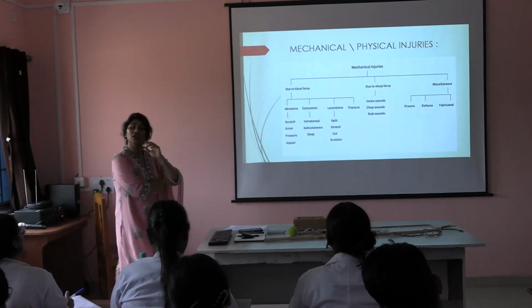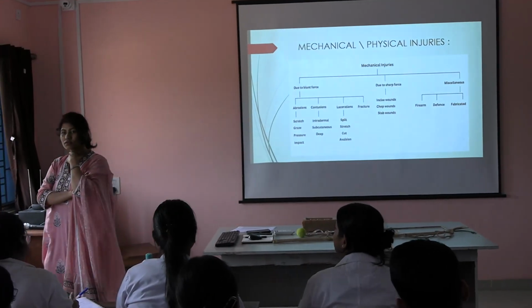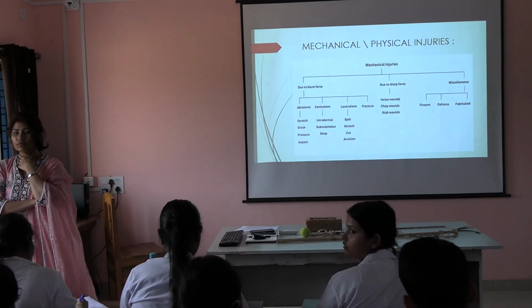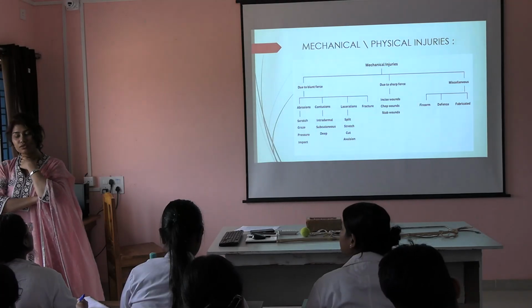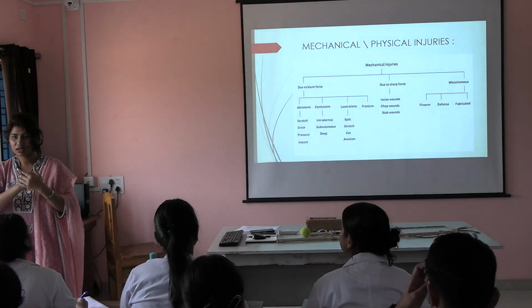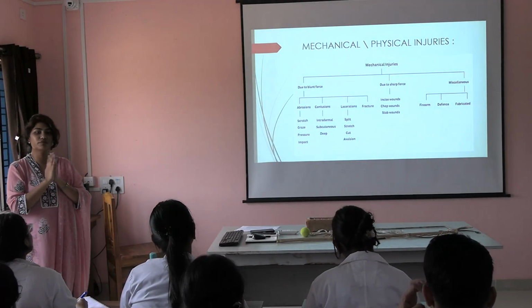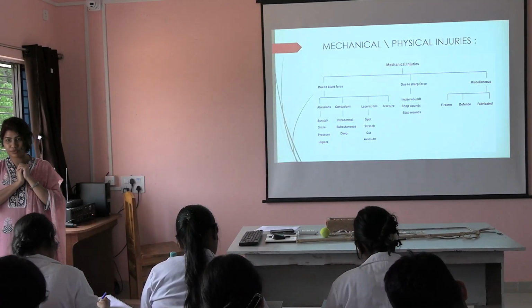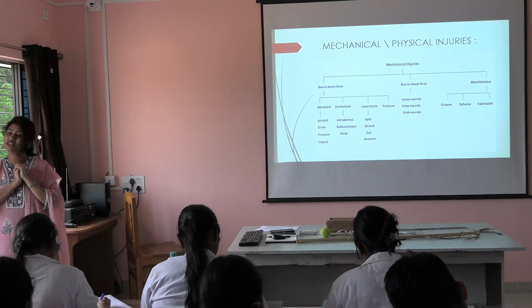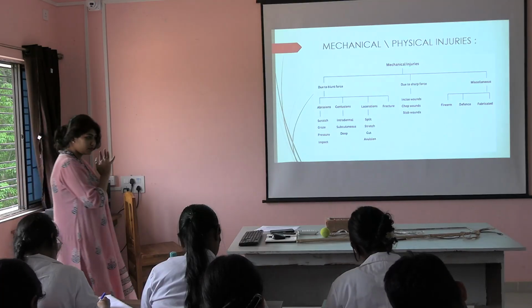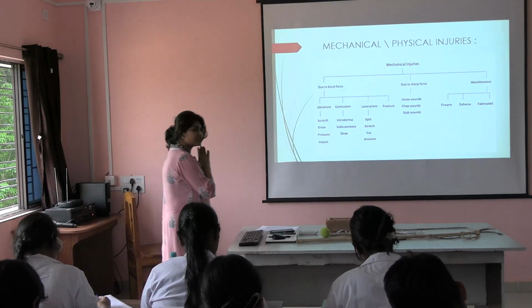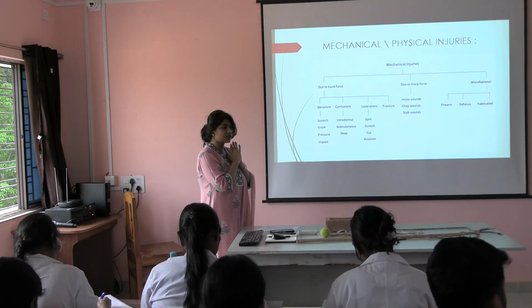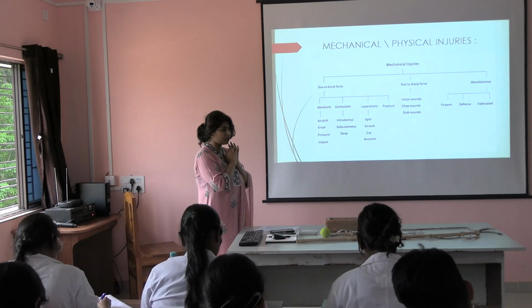Now what is contusion? Contusion means the impact is such that the skin breach won't be there. Continuity of the skin will be maintained. There will be no external bleeding, but there will be internal bleeding. It can be at the subcutaneous level, intradermal as well as deep. In a head injury case, there may be deeper bleeding.